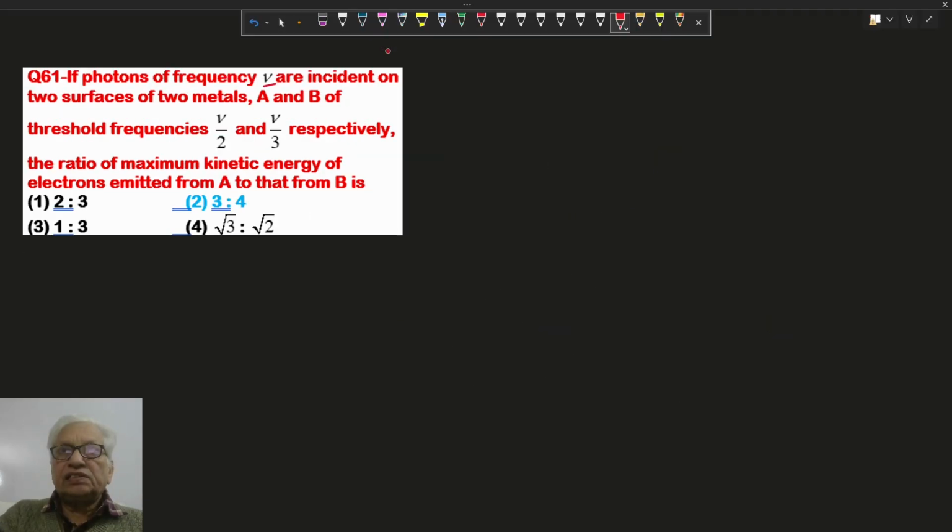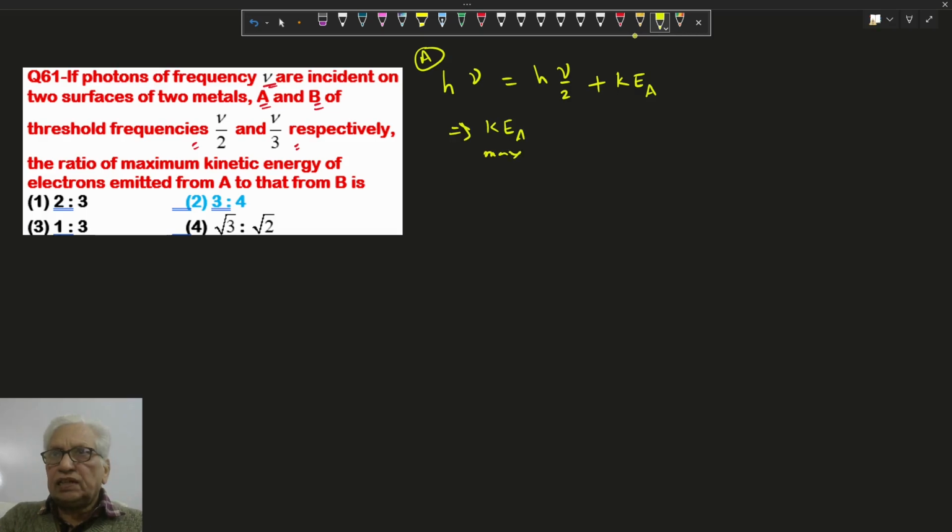Photons of frequency nu are incident on two surfaces, metals A and B, with threshold frequencies nu by 2 and nu by 3. We have to find the ratio of the maximum kinetic energies of A and B. We know the equation: h nu equals, for metal A, threshold energy h nu by 2 plus the maximum kinetic energy for A. So the maximum kinetic energy for metal A is h nu minus h nu by 2, so the answer is h nu by 2.